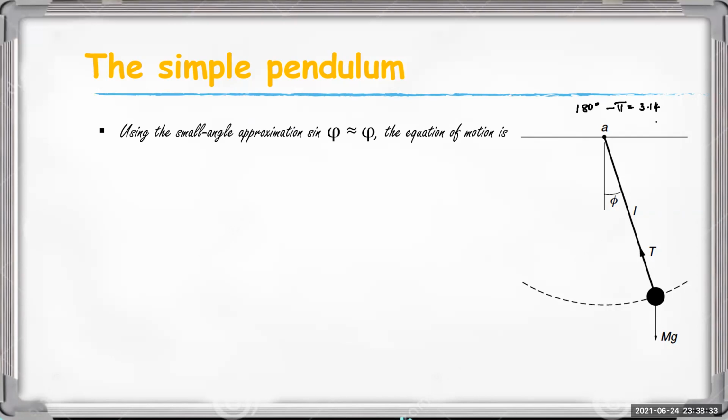So to convert an angle in degrees to radians, what do we have to do?